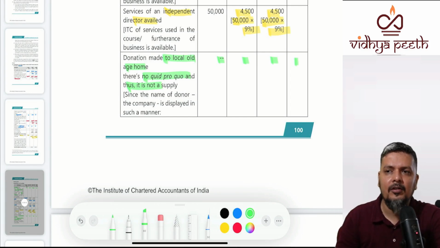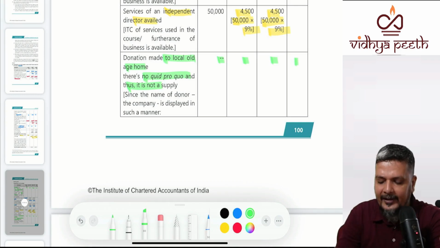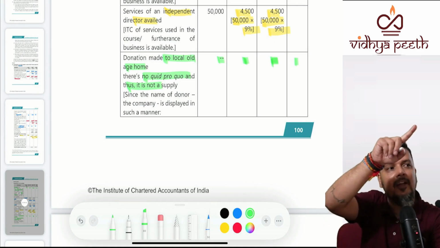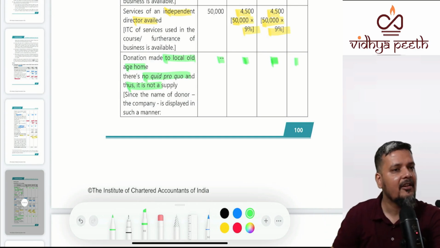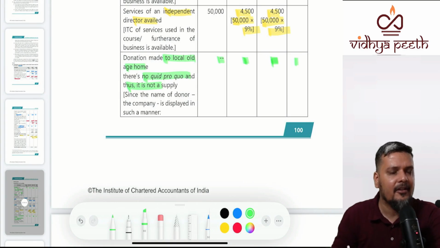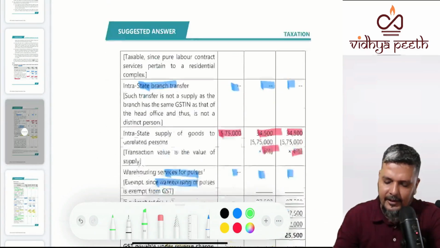So it will not come in the output tax table. It will not come in the RCM table. If at all it comes in the ITC table, you have to write tax 0. Why? It is not a supply for the old age home, so it will not charge GST. And since it is not charging GST, you will not pay, and you will not get any credit. Clear?